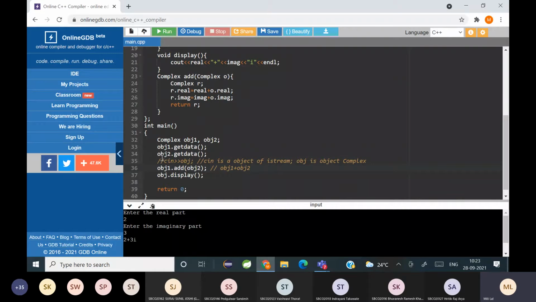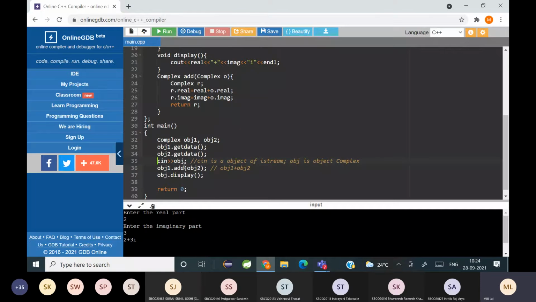But when I talk about this cin object, if I want to convert calling the get data function to overloading of the extraction operator or input operator, I have to write cin, the operator and the object.